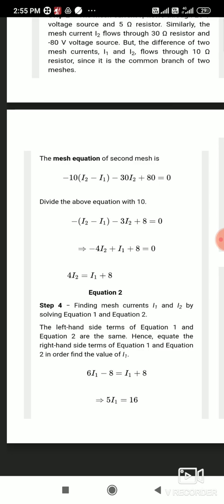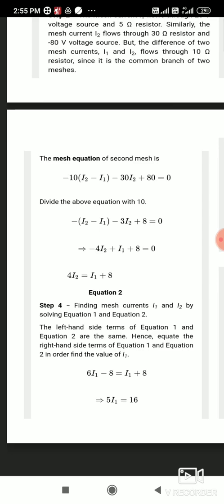To apply the nodal analysis, what basics do we require? We need to understand Kirchhoff's voltage law and Kirchhoff's current law. How to apply Kirchhoff's voltage law we have already learned, and Kirchhoff's current law we have already learned. So how to apply them is very important.